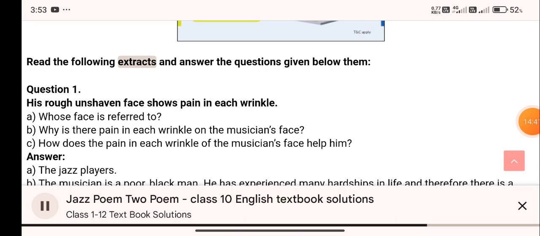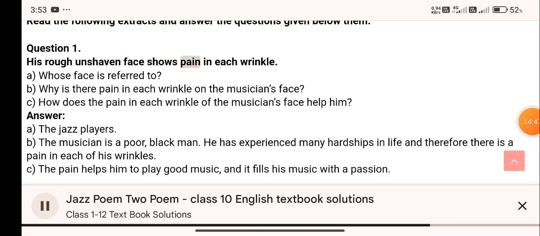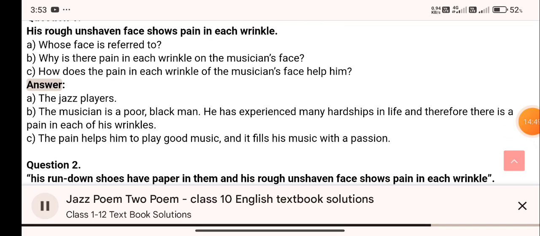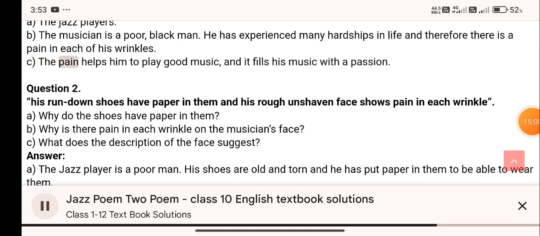Read the following extracts and answer the questions given below them. Question 1. His rough and shaven face shows pain in each wrinkle. Answer. B. The musician is a poor, black man. He has experienced many hardships in life and therefore there is pain in each of his wrinkles. C. The pain helps him to play good music, and it fills his music with passion.